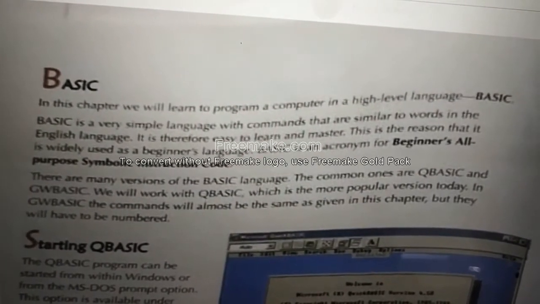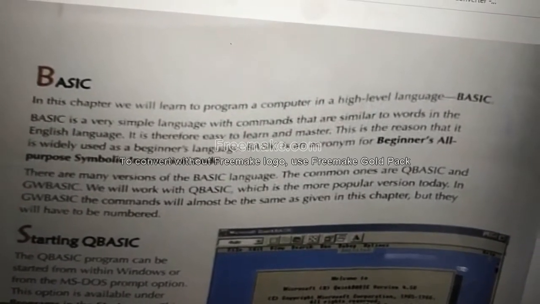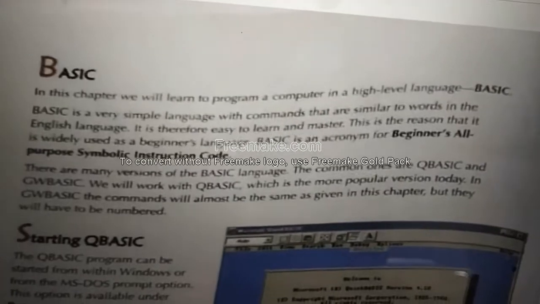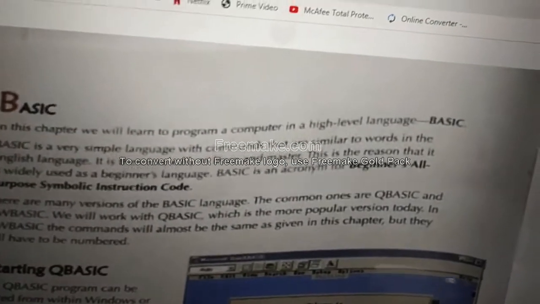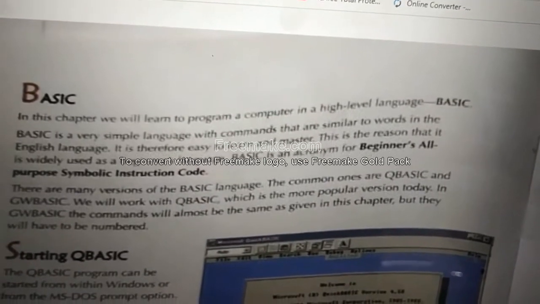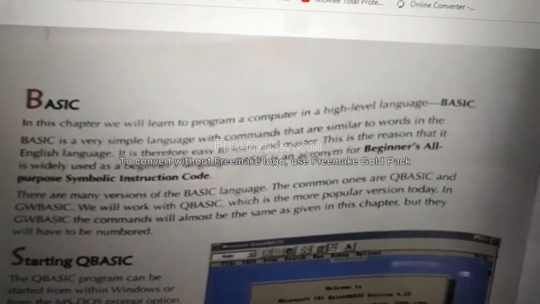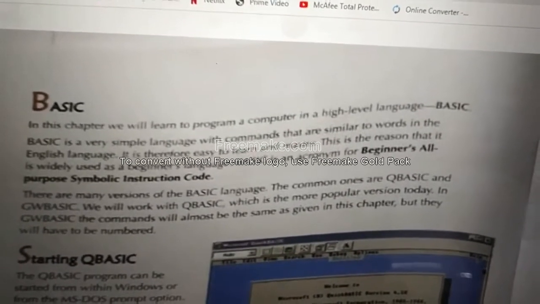In this chapter, we will learn to program a computer in a high-level language, BASIC. BASIC is a high-level language. Why? In BASIC, mostly English-related words are used. Since English-related words are used, it is easy to understand. So it is called a high-level language.